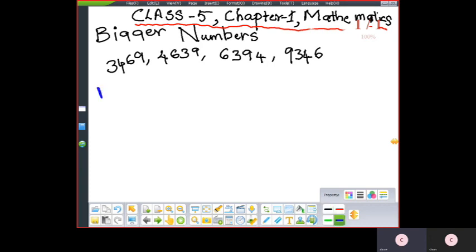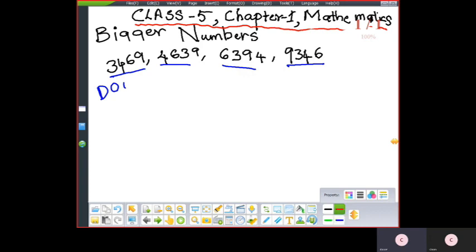So what is descending order? As far as the definition is concerned, D means descending. Arranging the numbers from big to small. Okay, so descending order means big to small. Now in these numbers you can see that all are 4 digits.